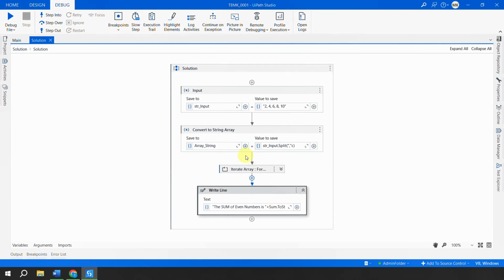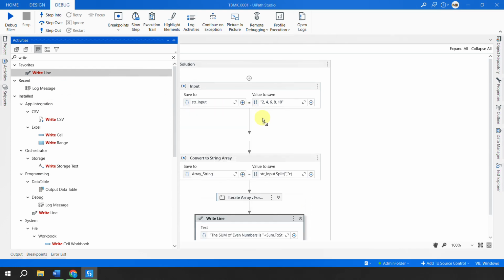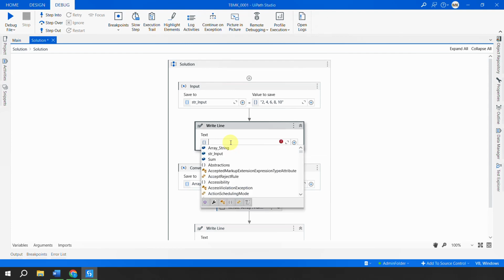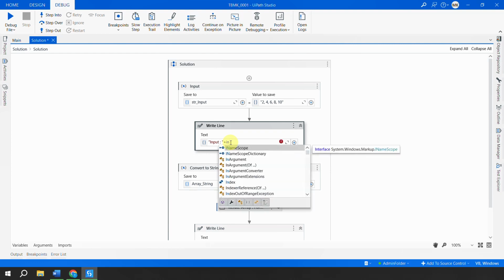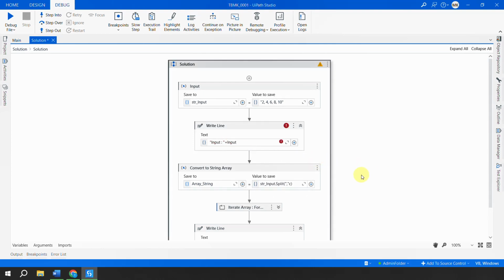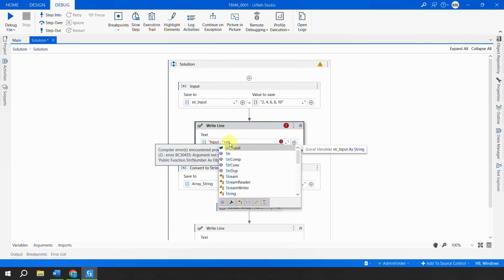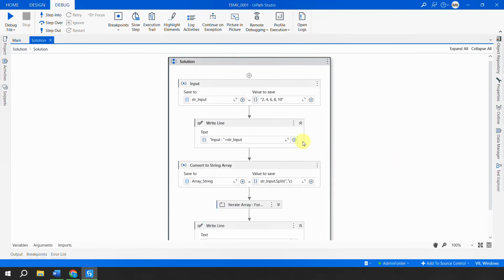Okay, and now after the input is here, I'll use one more write line and I'll just print the input also, so that we don't have to come back again to see the input. So whatever you have in the input, I'll just print here something in double quotes. I'll say that this is the input and I'll hit a plus and then the variable. Not input, sorry, my bad, the variable is str input. Okay, I'll save this. Okay, and let's try to execute this.